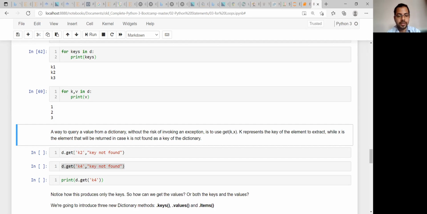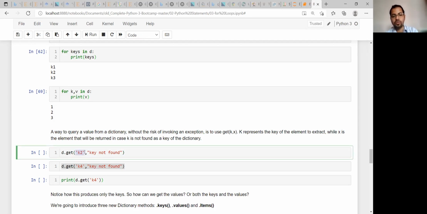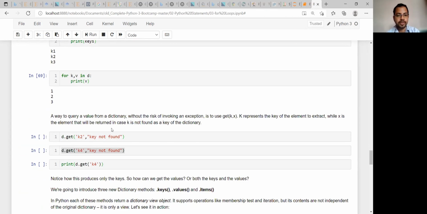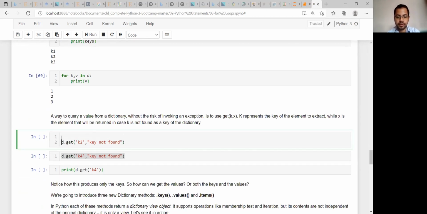So with .get, first you need to specify for what key you want, and then if it fails, it will be printed. So by this way, if you are writing this for the same line, what you will get: if I am trying K2, it will print 2, right?